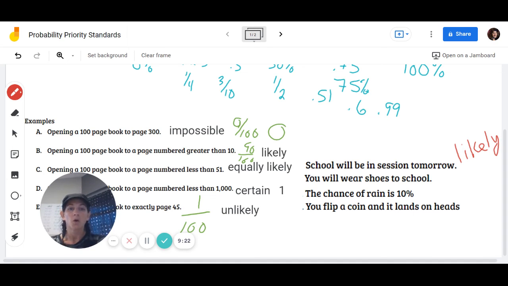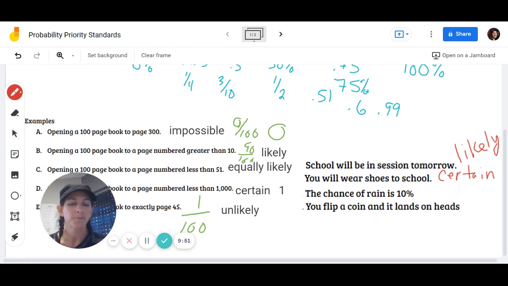Okay. What about if we have school that you're going to wear shoes? You best wear shoes. The floors are gross. And if you walk into a public bathroom barefoot, and I'm pretty sure they are not even going to let you come in school without shoes. So if you're coming to school tomorrow, the probability that you're wearing shoes to school is certain. You kind of have to. And thank goodness.